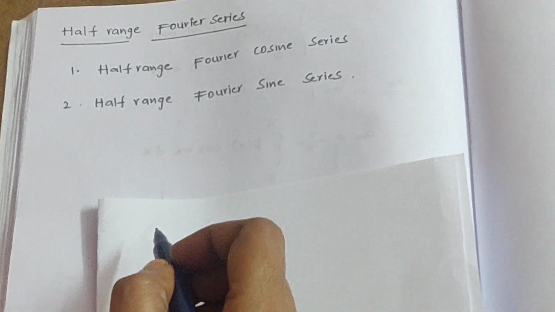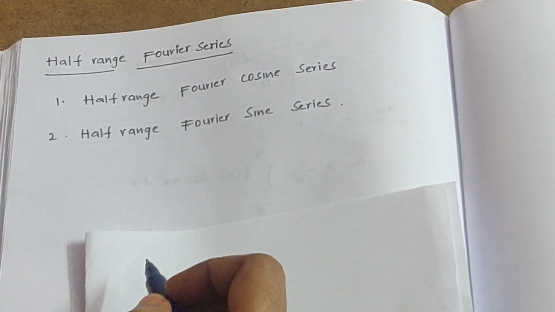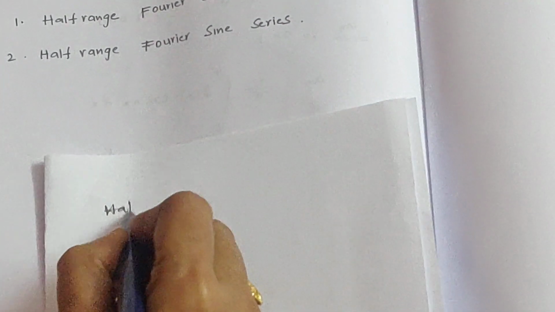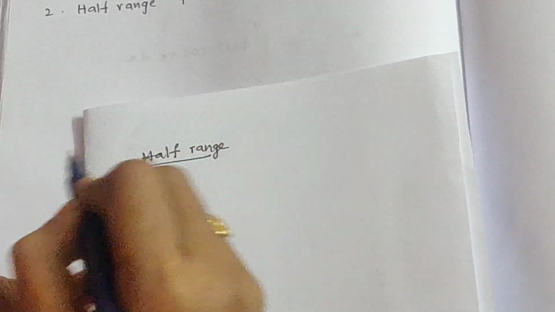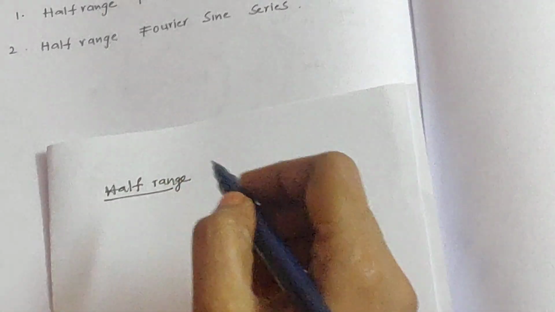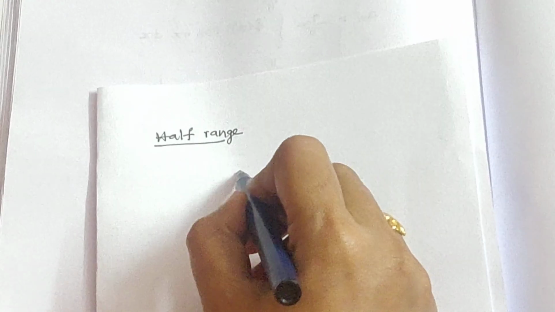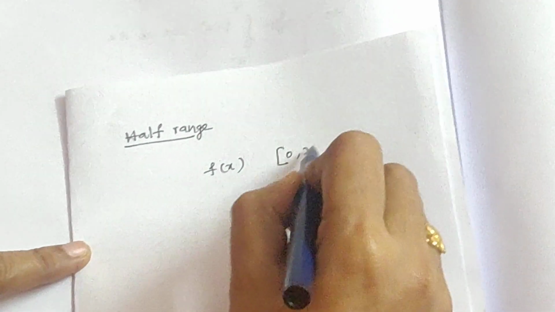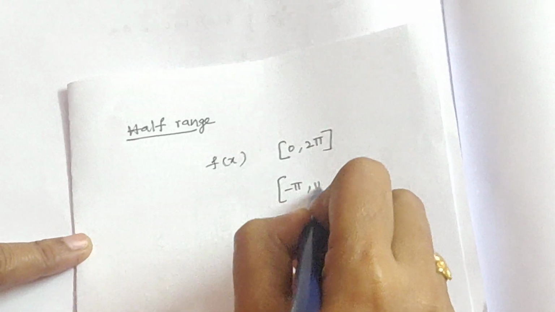In this session, we are going to discuss half-range Fourier series. Why are we calling it half-range? Up to now, we determined Fourier series for functions defined in the intervals 0, 2 pi as well as minus pi, pi.